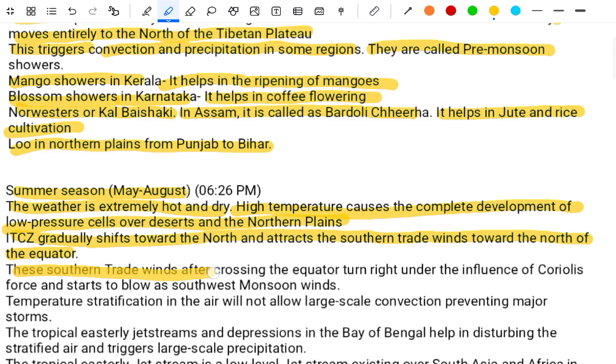This southern trade wind, after crossing the equator, turns right under the influence of the Coriolis force and starts blowing as the southwest monsoon wind. The temperature stratification of the air is not large, and large scale convection is preventing major storms. The tropical easterly jet stream and the depression in the Bay of Bengal help in disturbing the stratification of air and trigger large scale precipitation.